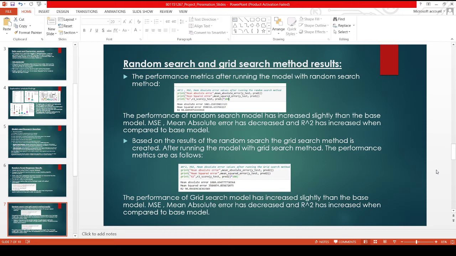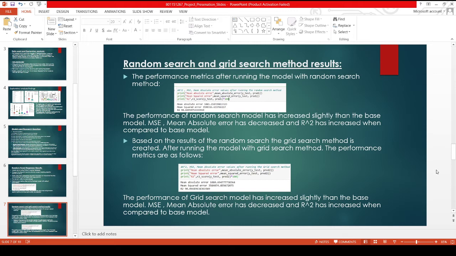After running the random search method, its results are given as an input to the grid search method. After running the grid search, I found a mean absolute error of 1080 and an R square of 90.06, which shows a very minute decrease in the mean absolute error and a slight increase in the R square value.